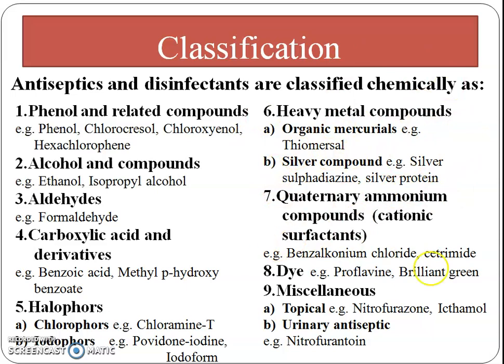The next class is quaternary ammonium compounds, which is also called cationic surfactants. Examples are benzalkonium chloride and cetrimide. The next class is dyes. Examples, proflavin and brilliant green. The last class is miscellaneous, which is divided into topical, examples nitrofurazone and istamol, and urinary antiseptic, that is nitrofurantoin.